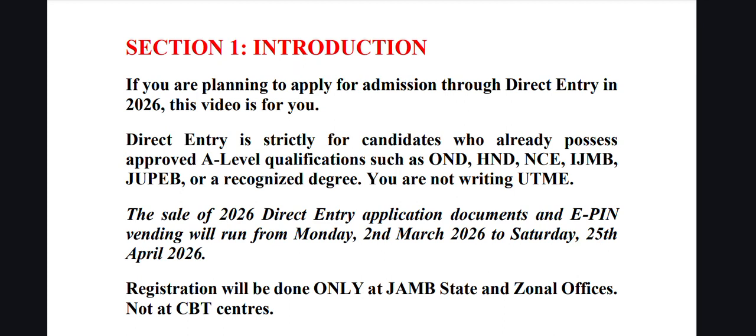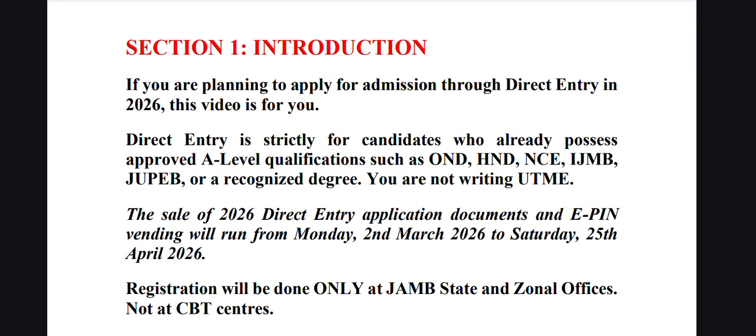So one important thing you have to know about this set of people is that as they are planning to apply for admission, they are not going to be writing the UTME. That means they are not going to be sitting for another exam by JAMB. All they have to do is to do the registration, perfect the registration, and also obtain direct entry registration of the institution they want to apply for.